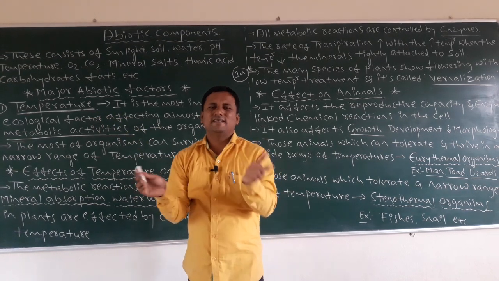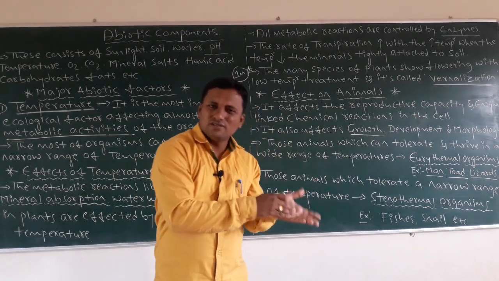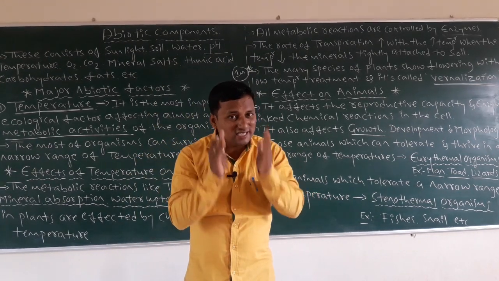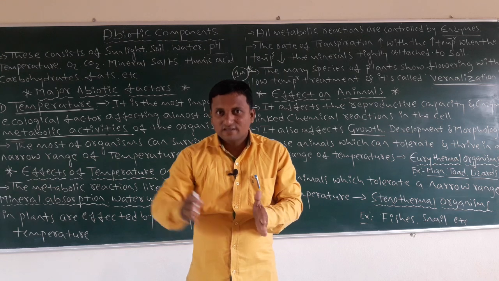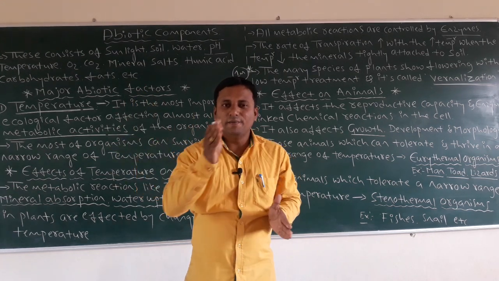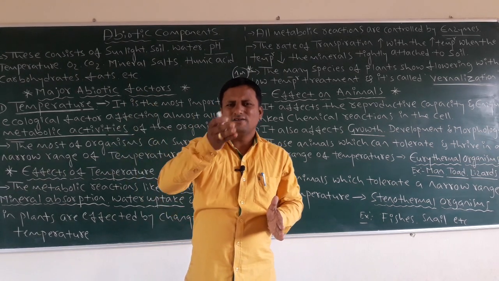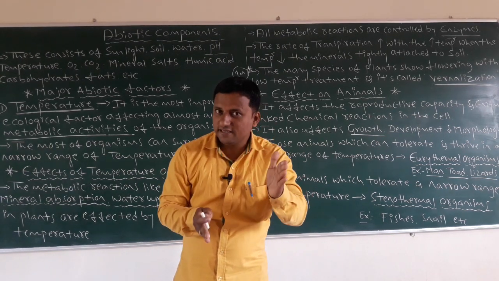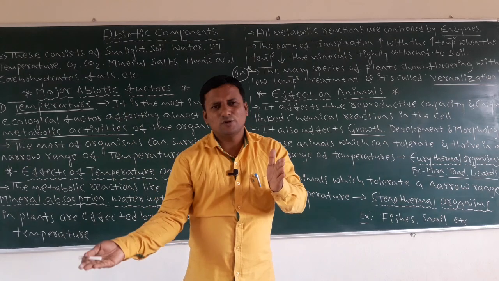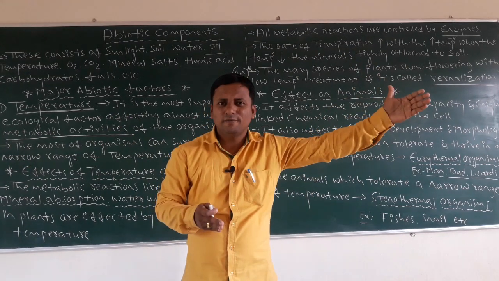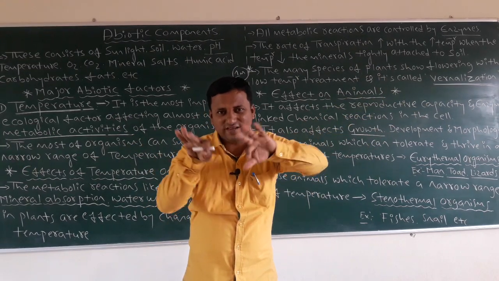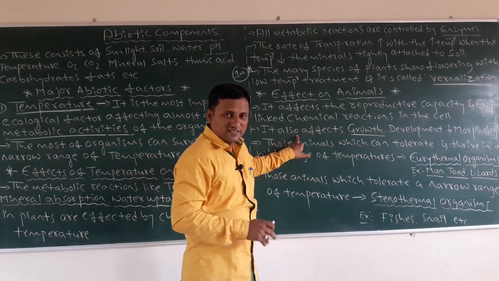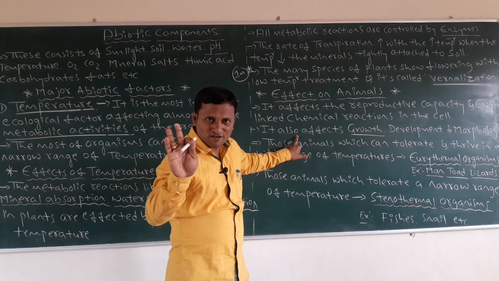So, dear students, the hormones, enzymes and all metabolic activities take place if the temperature is within a fluctuation range. It's not constant; constant is also problematic. Completely low is also problematic. Completely high is also problematic. It must be under fluctuation, then only it will be possible. Like that, it also affects growth, development and morphology.